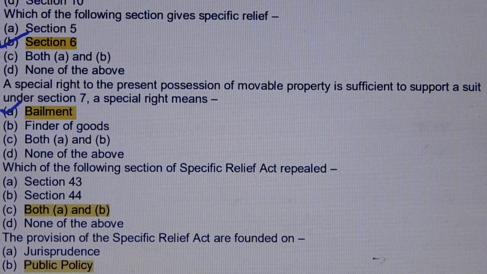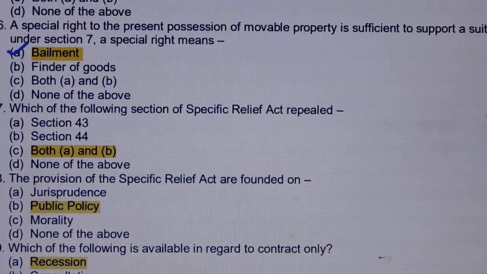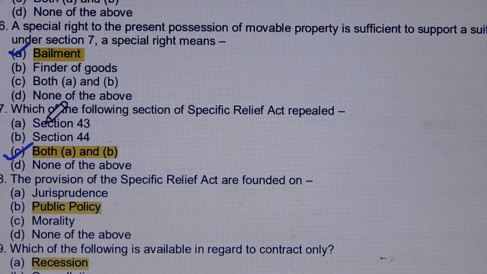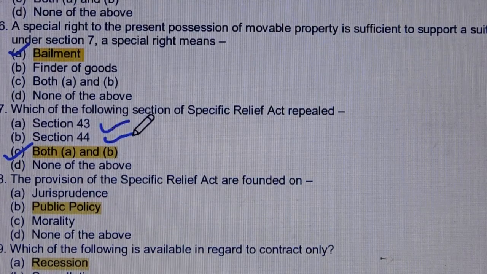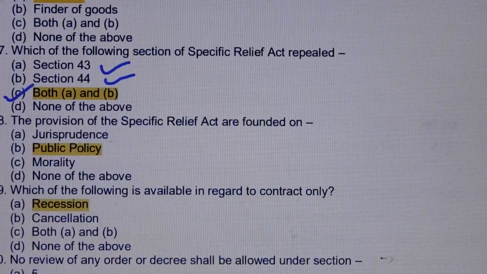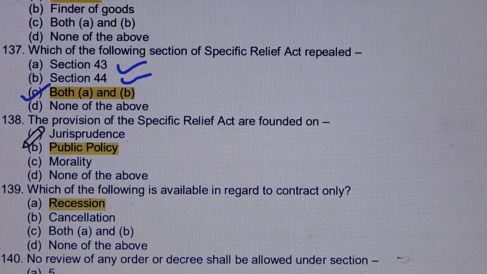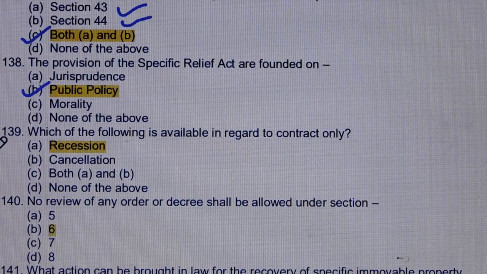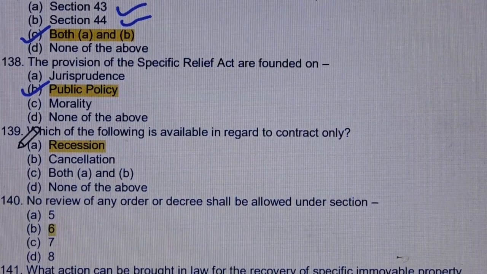Question number 137. Which of the following section of Specific Relief Act repealed? Answer is option number C, both option A and B, means option A, section 43 and section 44. Question number 138. The provision of the Specific Relief Act are founded on, answer is option number B, public policy. Question number 139. Which of the following is available in regard to contract only? Answer is option number A, rescission.